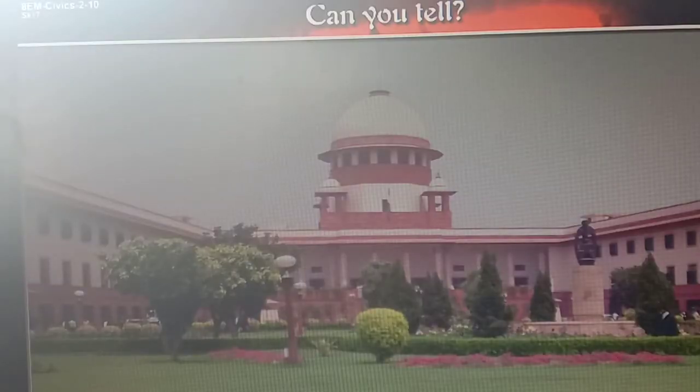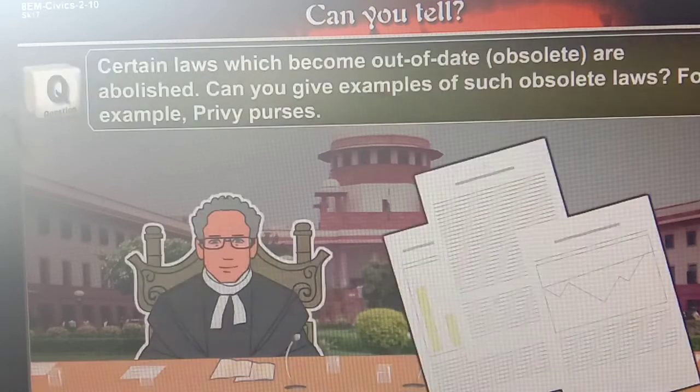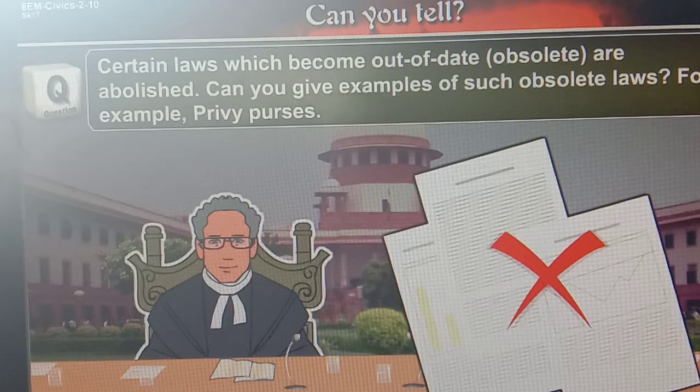So, with the help of these various ways, Parliament can make changes in the constitution. So, that is the right of amendments to the constitution. Now, next point, can you tell? Certain laws which become out of date or obsolete are abolished.